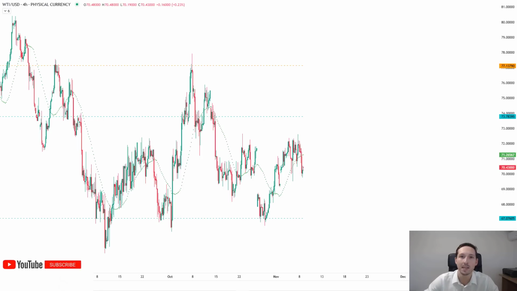Kicking off the watch list then, as we do every single week, with crude oil. Now, crude oil, I've zoomed out a little bit here. You can see we came down and then we started to chop around, and really we're ranging currently near term in crude oil. On balance, I would rather look for shorts over longs,